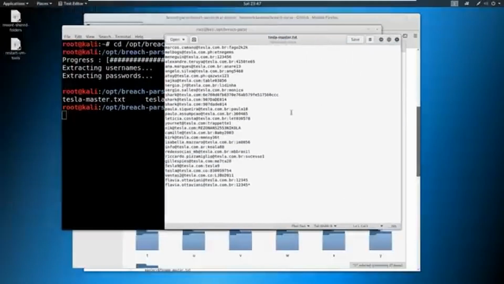So from here, we don't have a big list, surprisingly, for a company the size of Tesla. So what happens is people utilize their work credentials or their work emails, and they log into websites they probably shouldn't be using their work emails for, and we just use it to our advantage. So what we're after is not only these usernames, but these passwords as well. So we see these usernames and we see these passwords, and I like to look for repeat offenders. I like to look for the syntax as well.